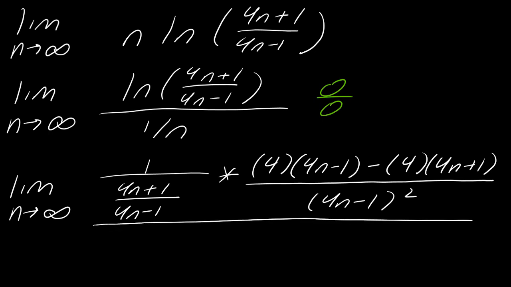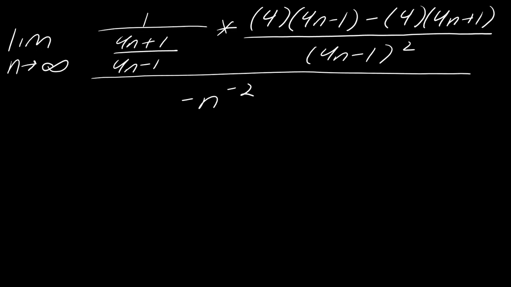Whew, a lot of stuff going on here. And so this is just the derivative of my top function. So now I also have to take the derivative here. So this is going to be negative n to the negative 2. Okay, so we need a little space now. So let's unroll all the algebra going on here.